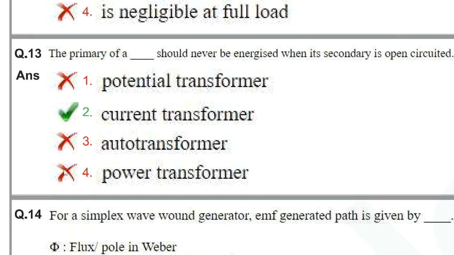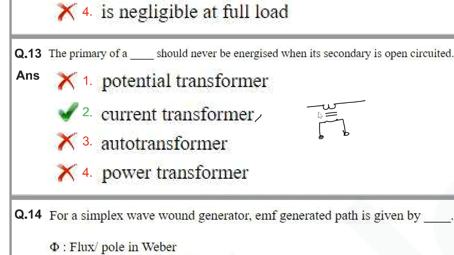Next one, the primary of a dash should never be energized when the secondary winding is open circuited. So the answer is current transformer. Why? Because the current transformer primary winding will have few turns only, and the secondary will have only a single turn. So let me take a single turn here like this.